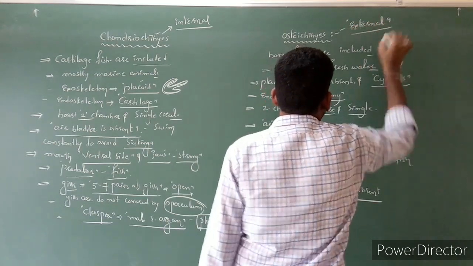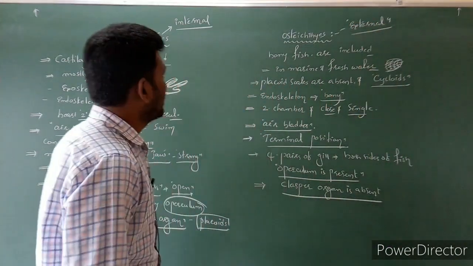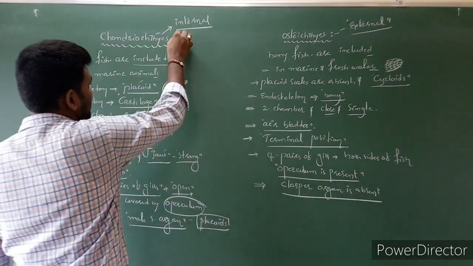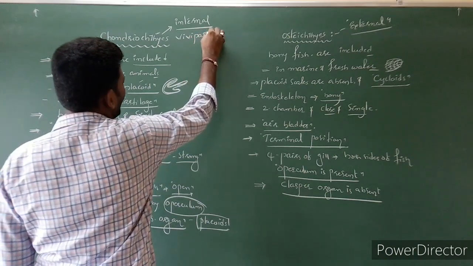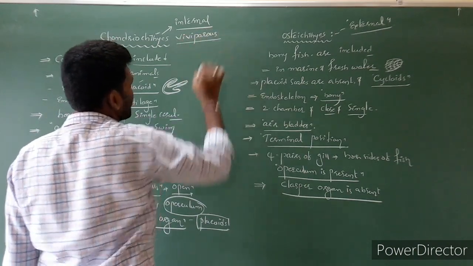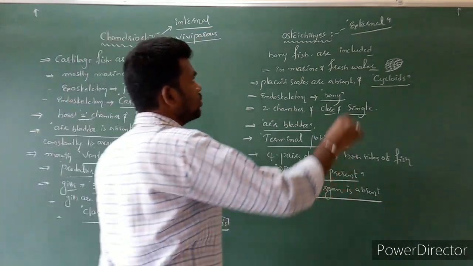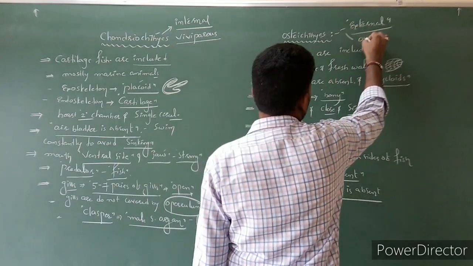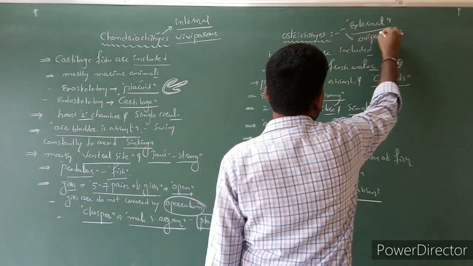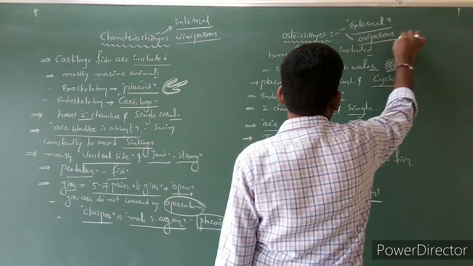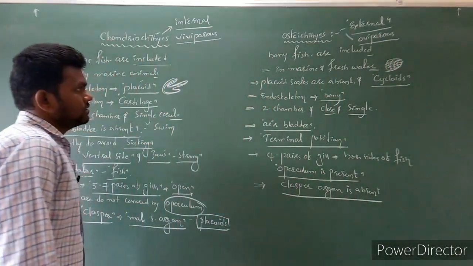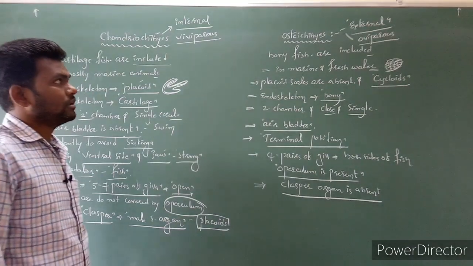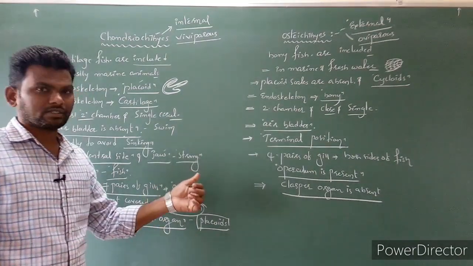External fertilization. And these are viviparous animals. Viviparous animals. And these are oviparous animals. Oviparous animals. Clear? And this is actually the major difference between Chondrichthyes and Osteichthyes.